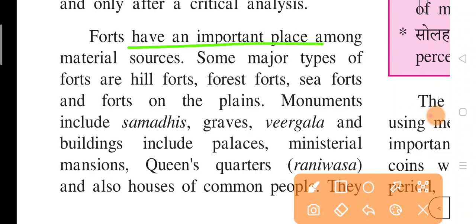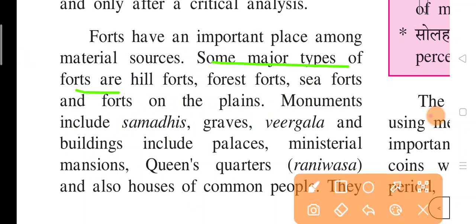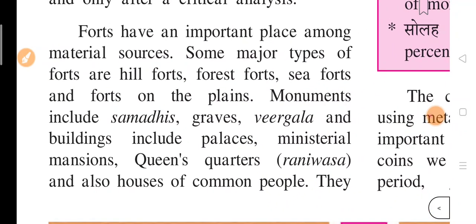And now forts have an important place among the material sources. Okay, so now major types of forts are hill forts and forest forts, sea forts, and the forts on the plain. So here we have the four major types of forts known as hill forts, forest forts, sea forts and forts on the plains. So if you are curious, you can go to Google and you can view the pictures of these forts.